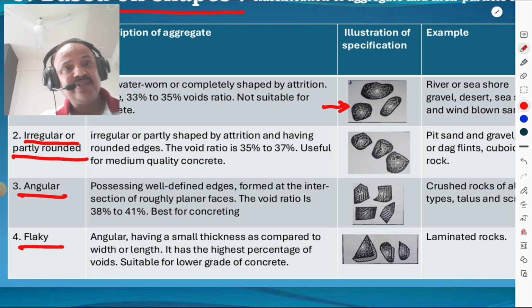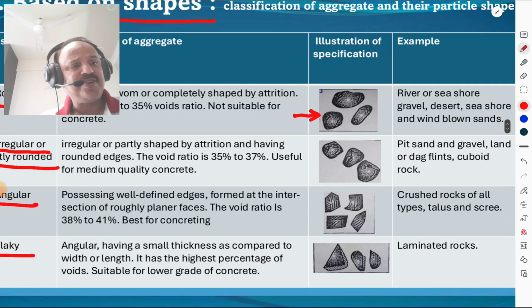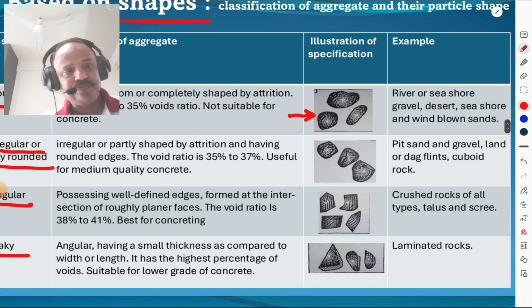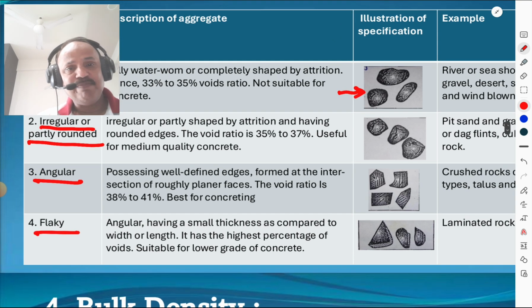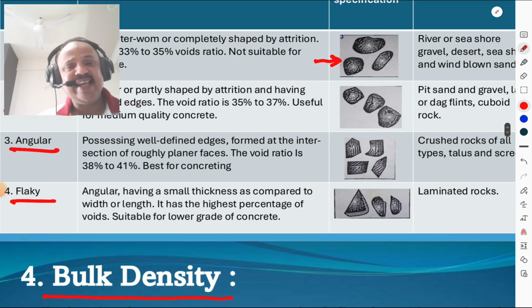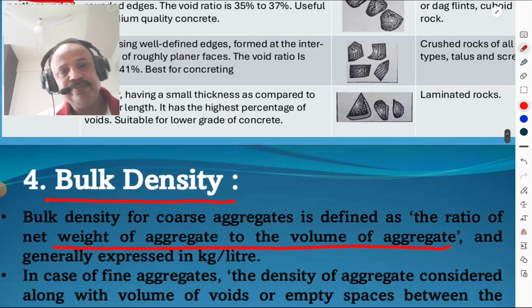म्हणजेच काय होतं आहे तर हा voids ratio वाढत जातो आहे. राउंडेडला कमी होता, इरेग्युलर किंवा पार्टली राउंडेडला तो वाढला, अँग्युलरला अजून वाढला. Crushed rocks of all types are the examples of this angular aggregate. And then flaky aggregate, angular having small thickness as compared to the width or length. It has the highest percentage of voids, suitable for lower grade of concrete. Laminated rocks are the example of flaky aggregates.